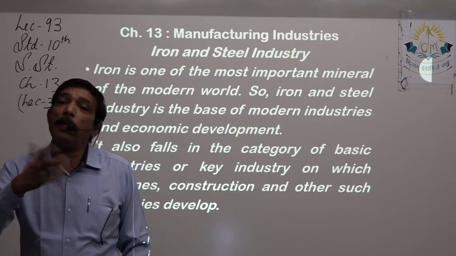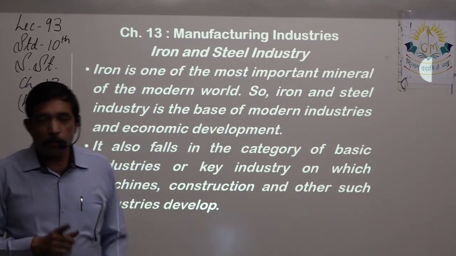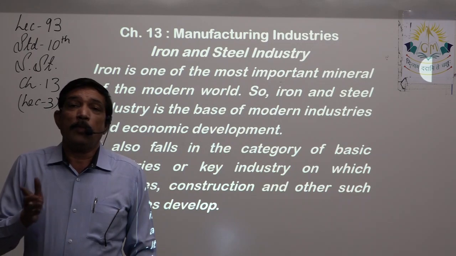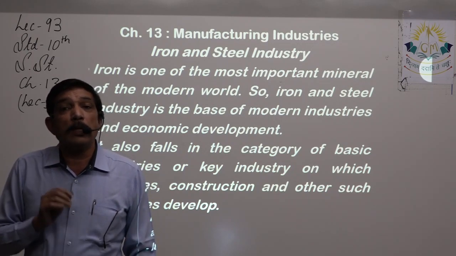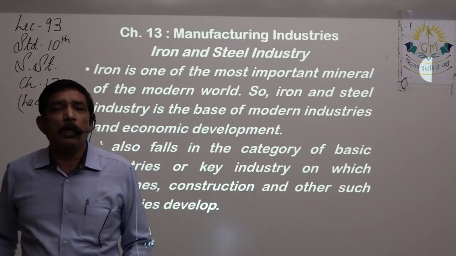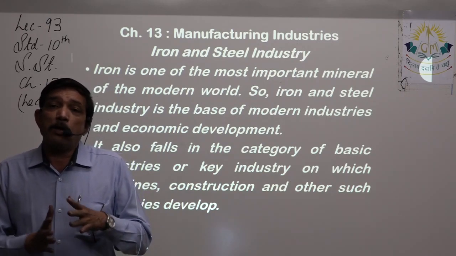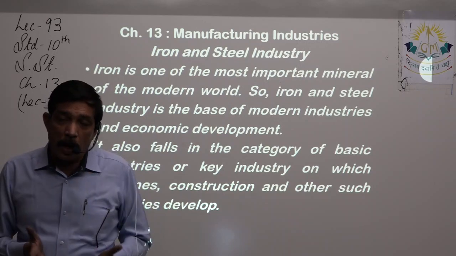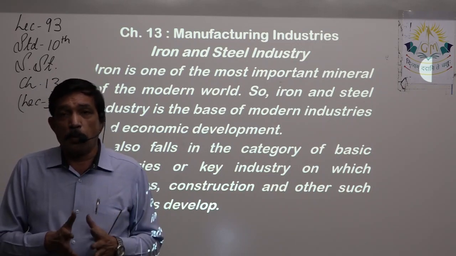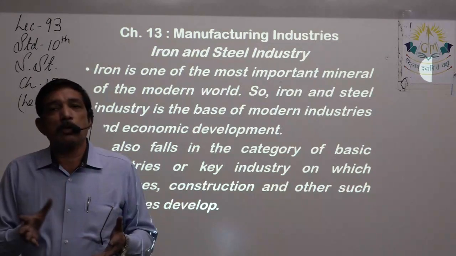You have to reduce some content and write it. So, iron and steel. Iron is one of the most important minerals of the modern world. If you do not have iron, then your industry base is quite low. Iron is found in abundance all over the world because the earth's core is made up of iron. Most of the mantle outside the core is also iron, mixed with some other minerals, but iron is found in maximum quantity, right? So mostly each and every country has iron in more or less quantity.